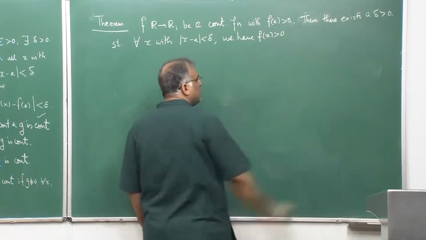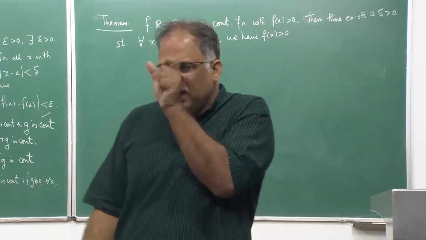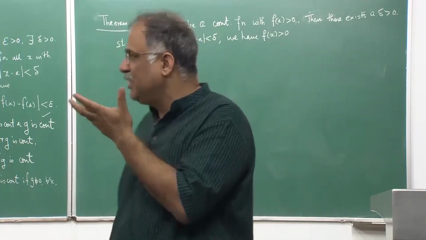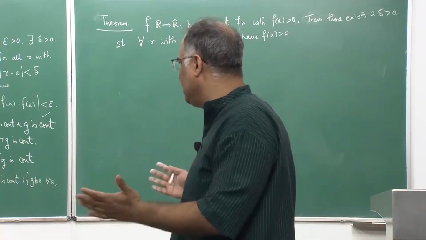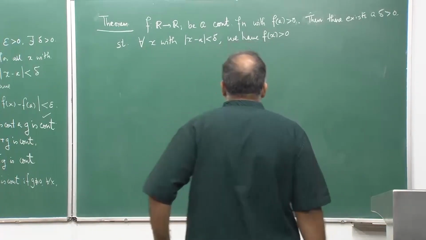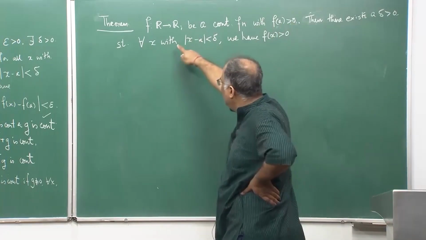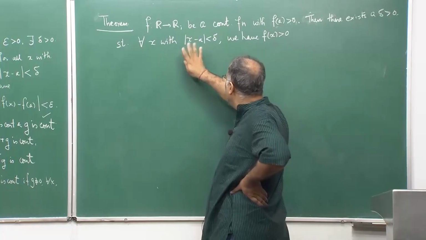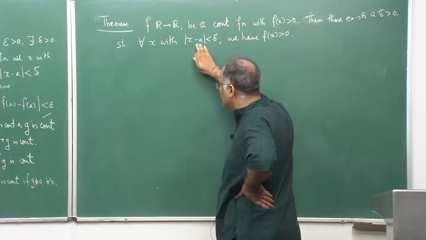So, this is the consistency property of a continuous function: if I am at a point a, which should be in the interior of the domain of definition, or even at the boundary, in which case we have to talk about the left and right intervals. So, if I have an a for which f(a) is strictly bigger than 0, then there is a delta neighborhood around a such that for every x lying in the neighborhood we have f(x) strictly bigger than 0.